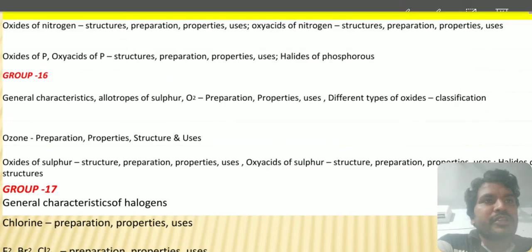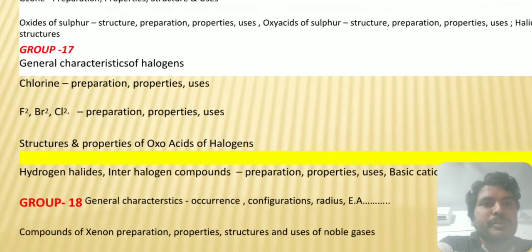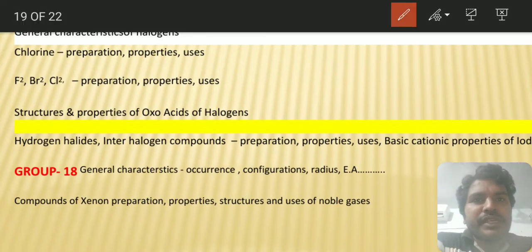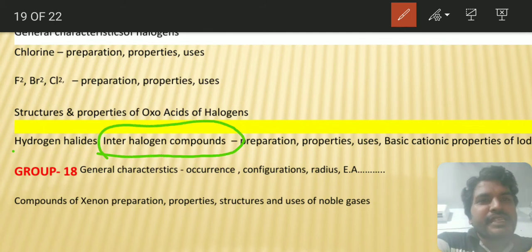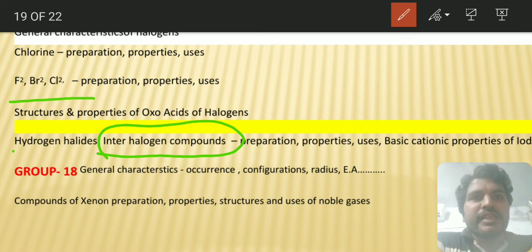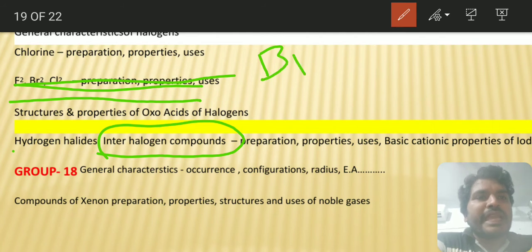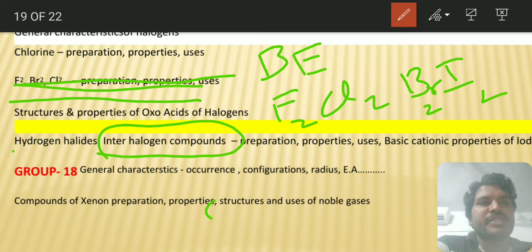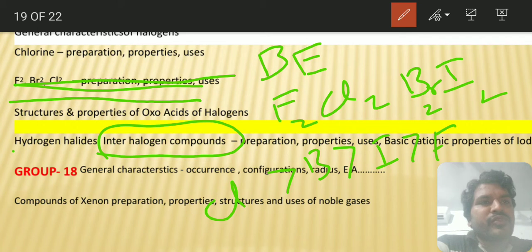And next, moving on to the other thing, halogens. In these halogens, interhalogen compounds are a very important thing. Since we have done the oxo acids and all already, fluorine and chlorine preparation and uses are not needed. If you see the bond energy for fluorine, chlorine, bromine and iodine, what about the bond dissociation energies of these? Chlorine is greater than bromine, greater than iodine, greater than fluorine.